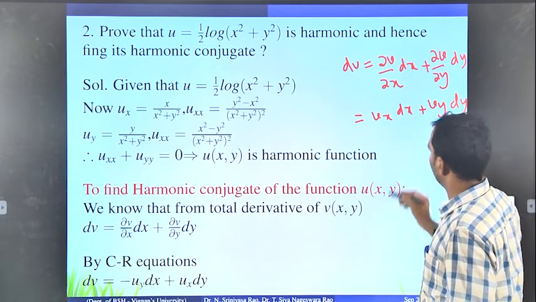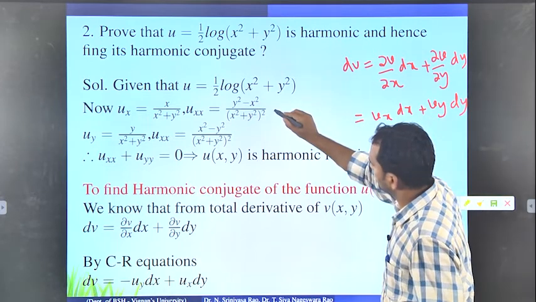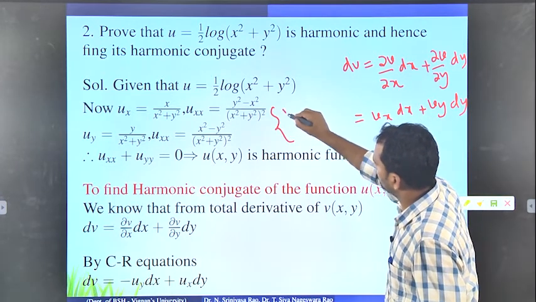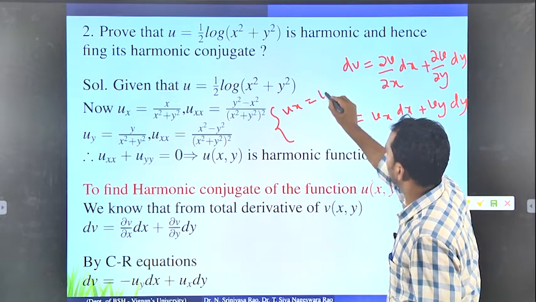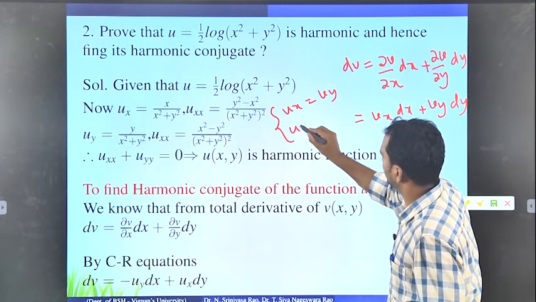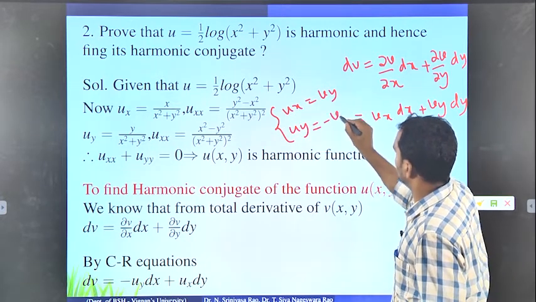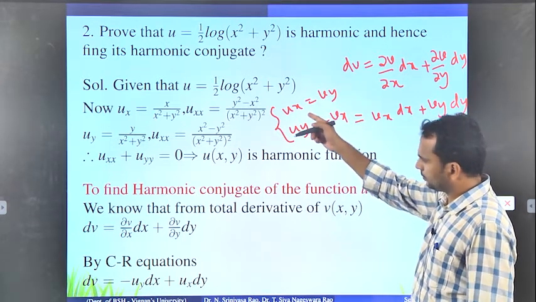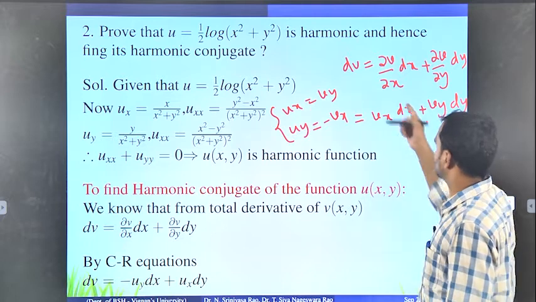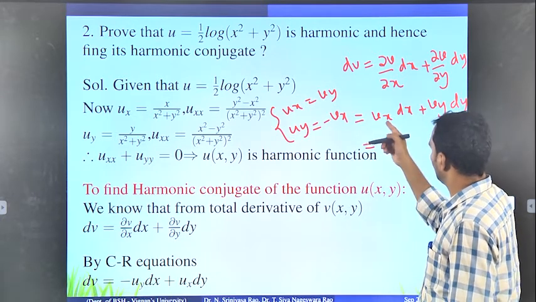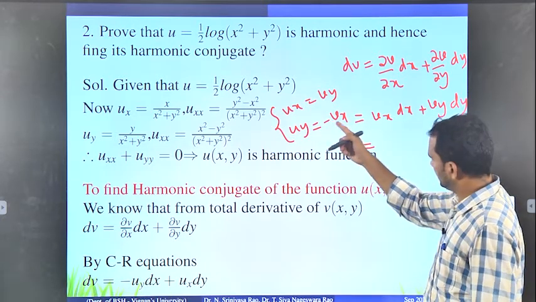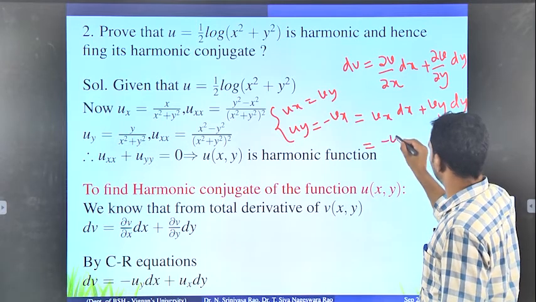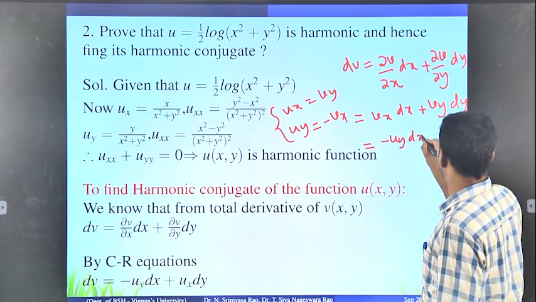Now, what are the CR equations? ux equals vy and uy equals minus vx. We replace these two quantities here. What is vx? vx equals minus uy, so minus uy dx.